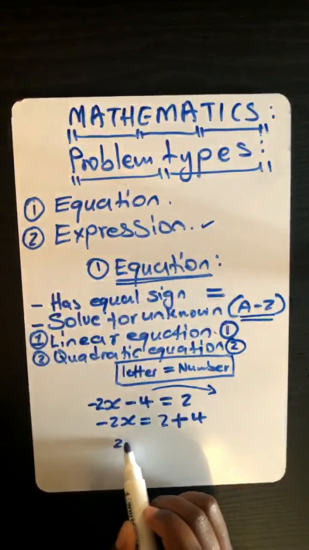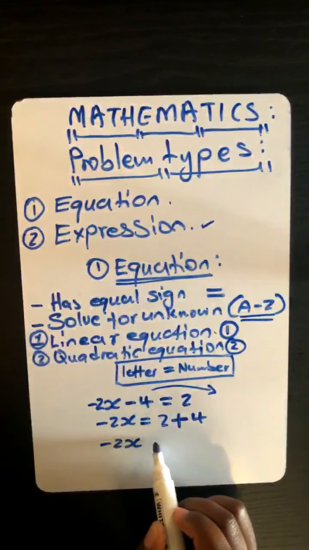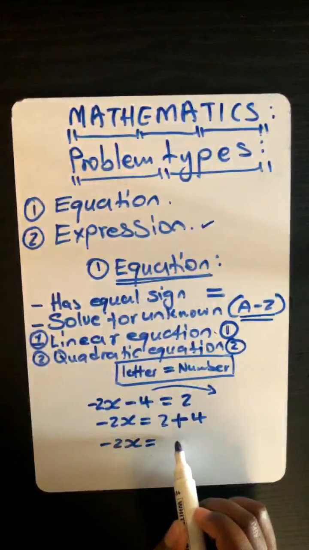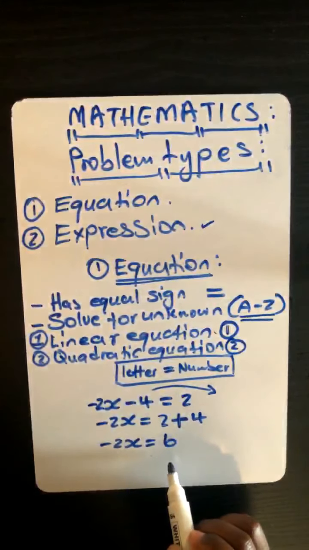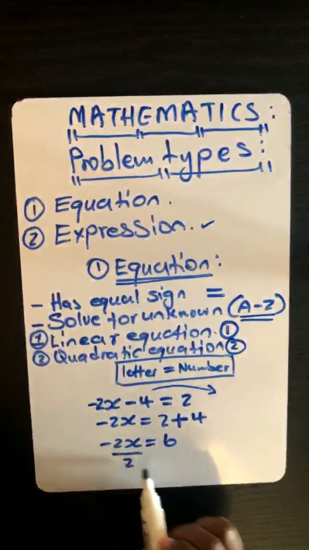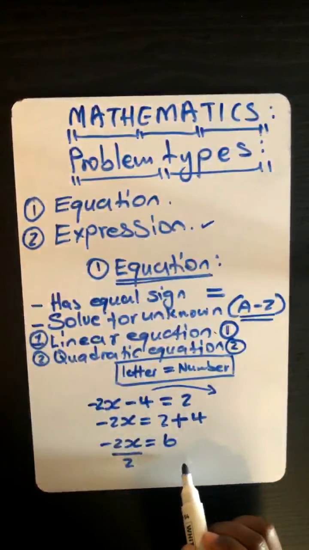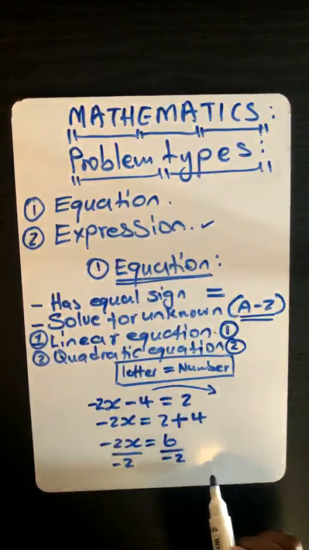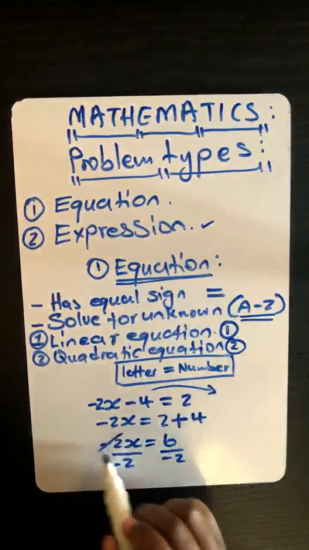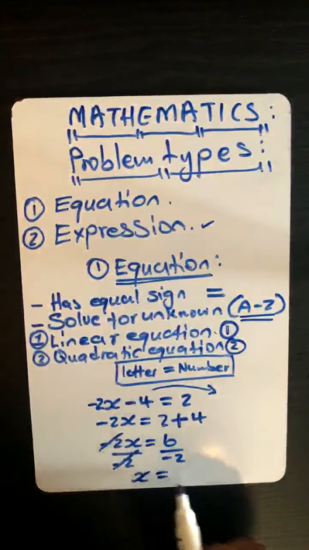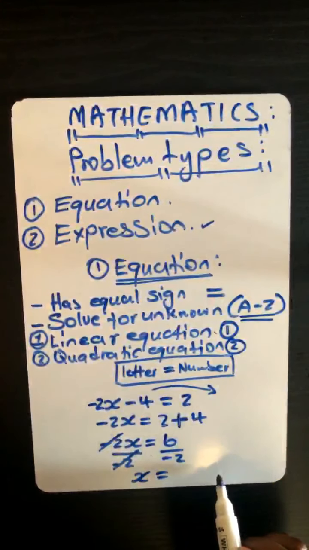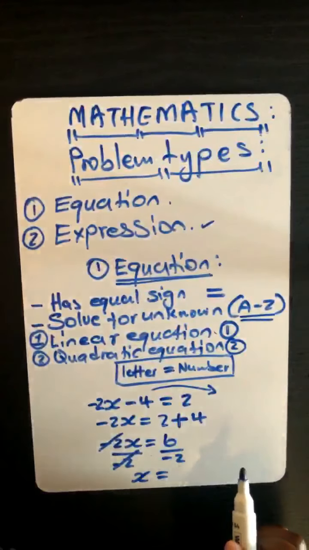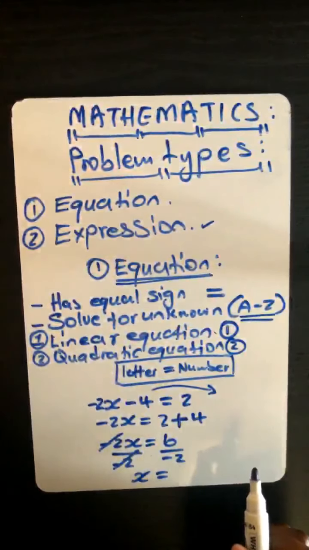2x minus 2x, we must write minus 2x is equal to 6. Then we divide by minus 2, both sides by minus 2. And then we cancel minus 2, we are left with x. 6 divided by minus 2.